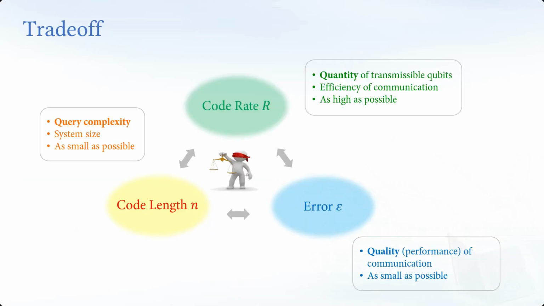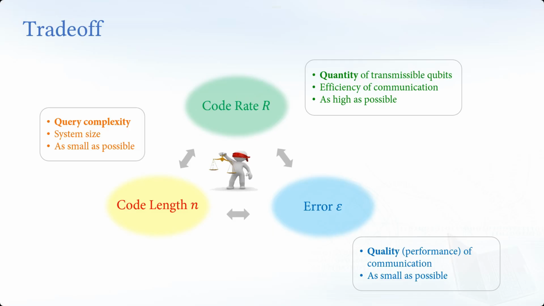Okay. So now we know there is a trade-off between these three important quantities: the rate, the error, and the code length. They characterize different quantities like this: the optimal quantity of transmittable logical qubits. This characterizes the quality. This characterizes the complexity. If you fix your rate and increase your code length, then your error will decay. Then how fast? If you fix your error and increase your code length, then the transmittable rate will increase until capacity. If you fix your code length and increase your code rate, your error will also increase. So it's a trade-off between these three quantities.